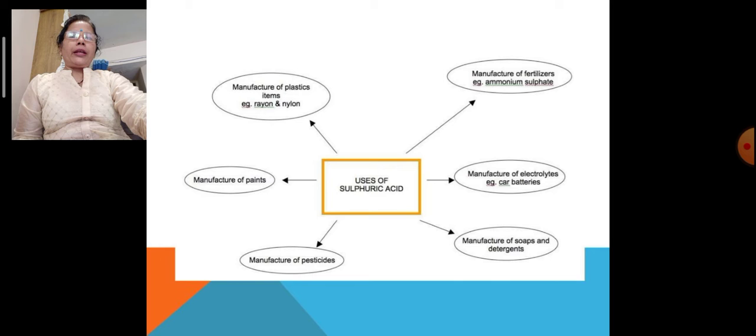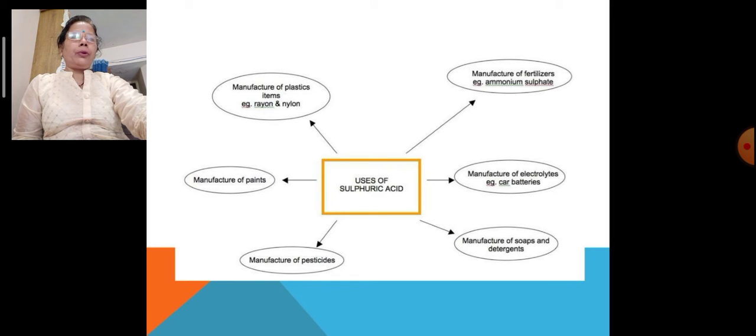The uses of sulfuric acid. Manufacture of plastics, rayon and nylon. This is the biggest industry, the clothing industry, where sulfuric acid is used as an important chemical. Manufacture of paints: most paints we don't want to have water or moisture in, and that is why sulfuric acid fumes are used. Manufacture of pesticides: most pesticides use sulfuric acid. Manufacture of fertilizer, where sulfur is present, for example ammonium sulfate.